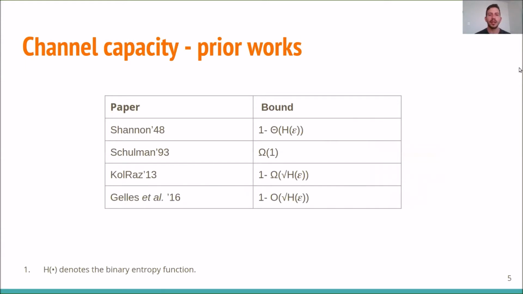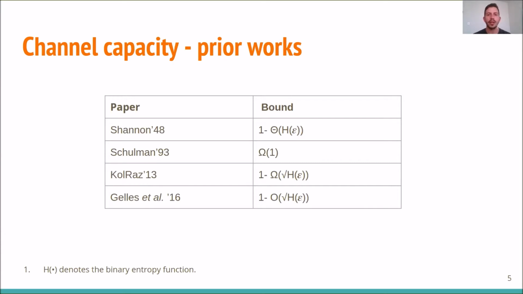The channel capacity is defined to be the maximal rate that can be achieved over a channel with an epsilon fraction of errors. In a seminal paper, Shannon showed that the channel capacity in the single message case is 1 minus the entropy of epsilon, up to constant factors.